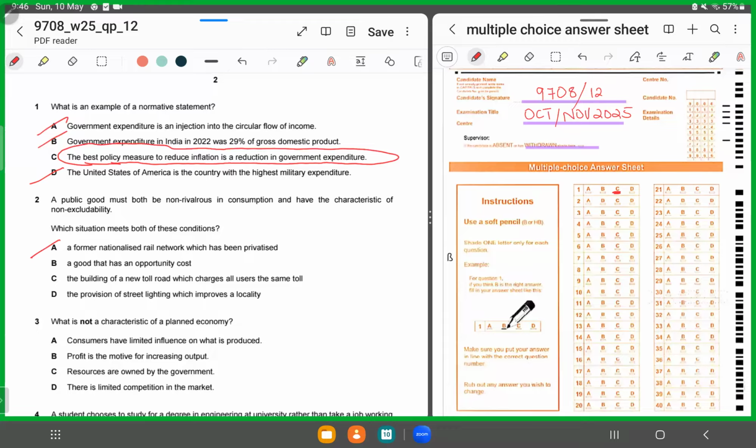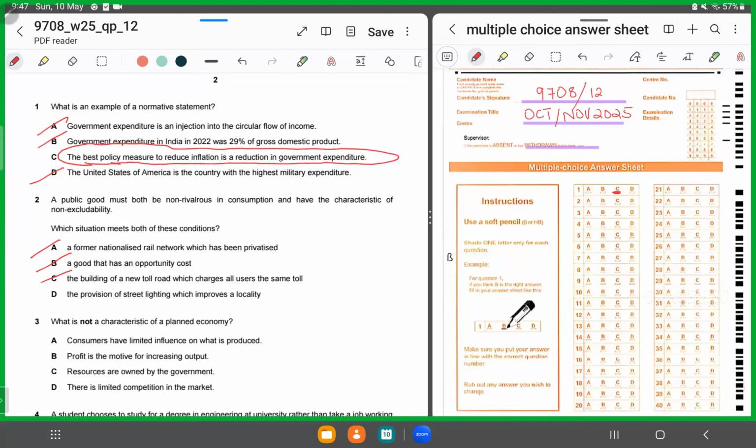B says a good that has an opportunity cost. Again, if it has an opportunity cost, that means it cannot be a free good, right? So this means it cannot have the property of non-excludability. So you'll chop B. C says the building of a new toll road which charges all users the same toll. So now this means non-excludability cannot be the characteristic in it. Those who pay are the only ones who are going to be allowed to use that road, right? Unless you pay that toll, you won't be able to use that road for your commutation.